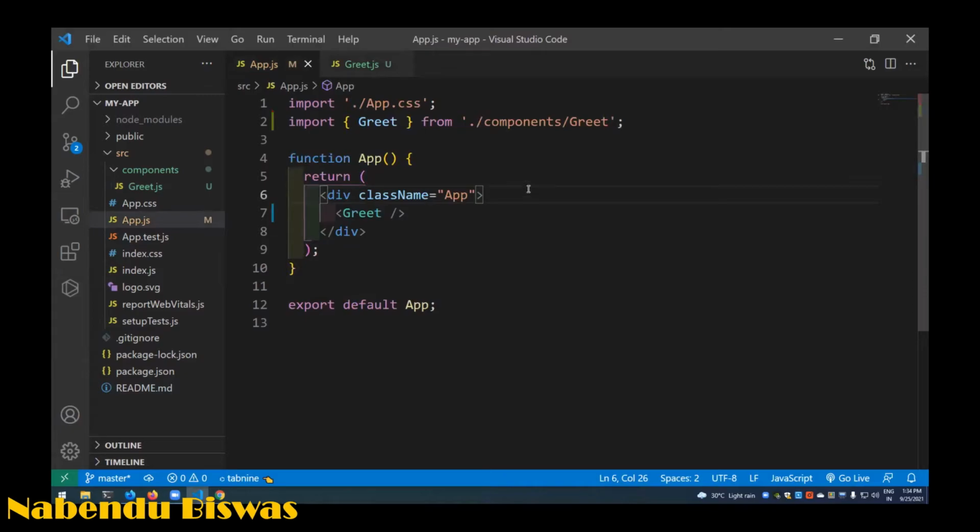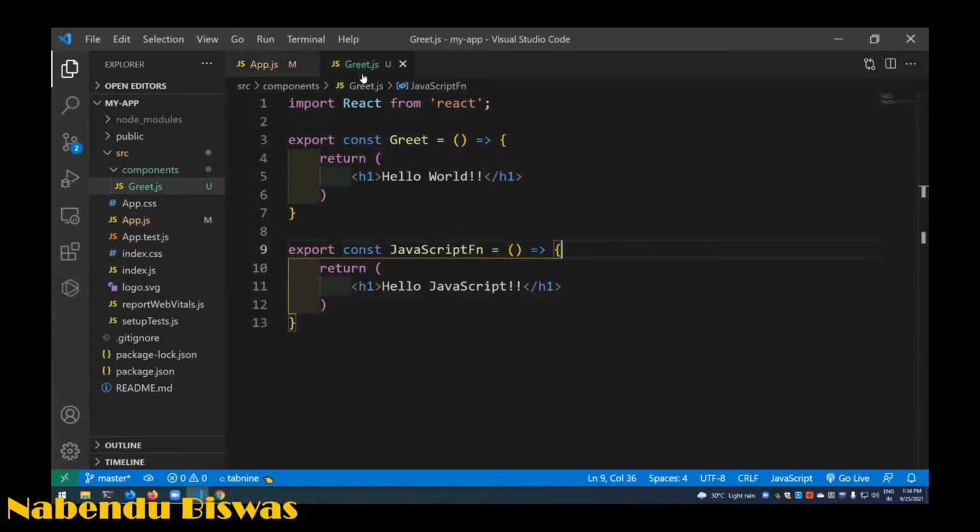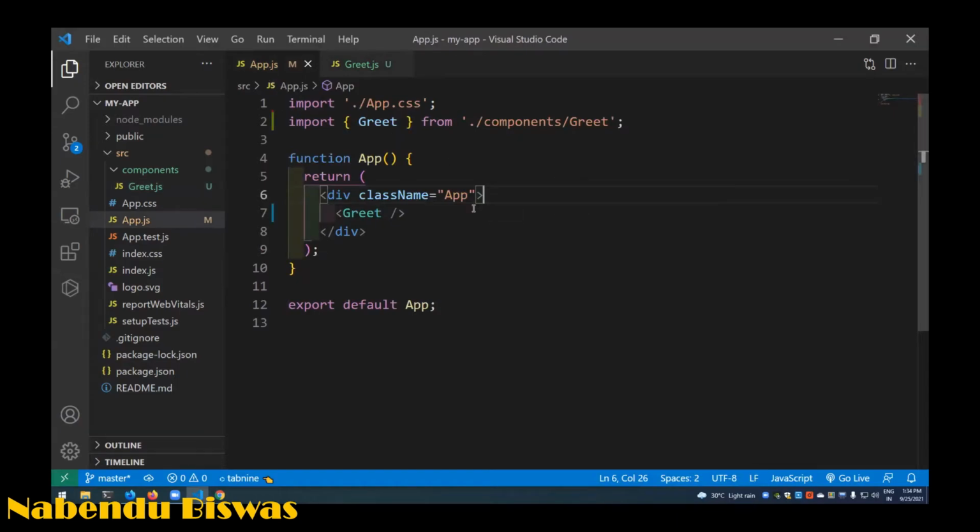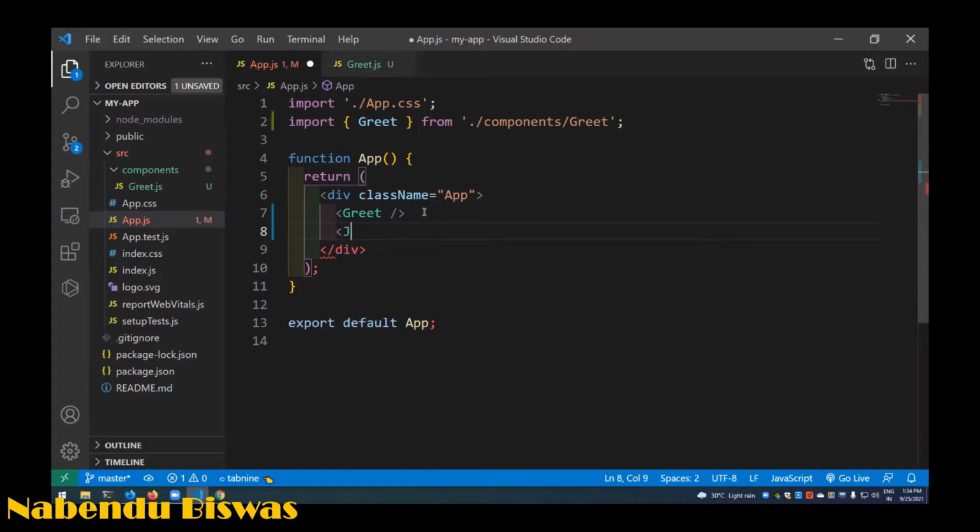Okay, and although its name is greet, this JavaScript function is also there. Let me see, the JavaScript function, it is also taking from greet. Name of the file is important.